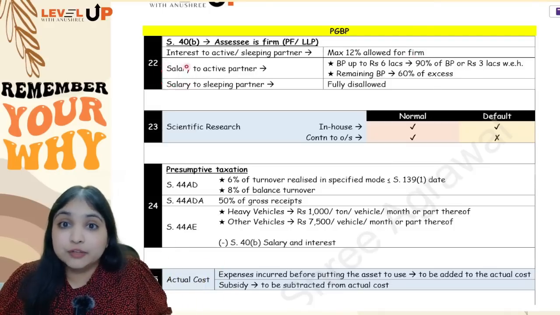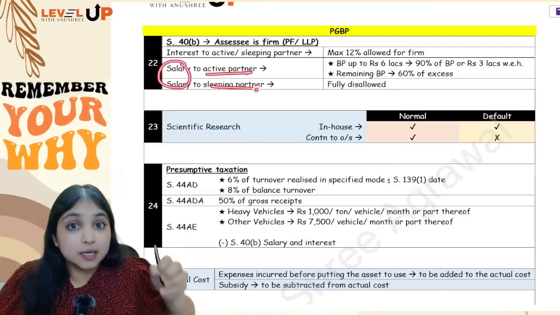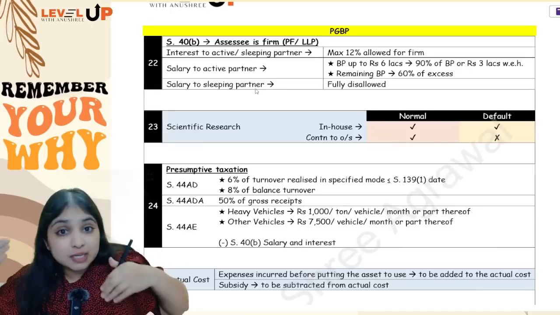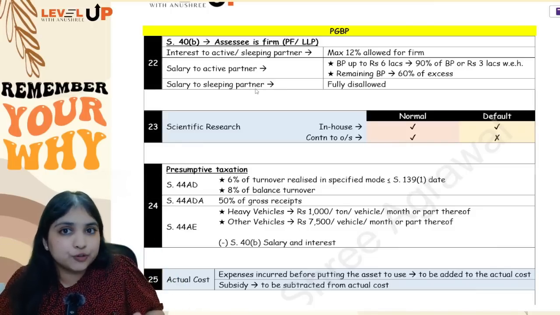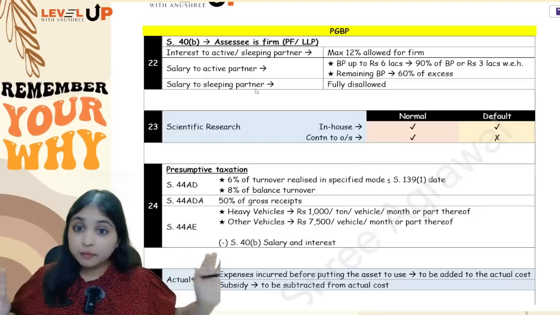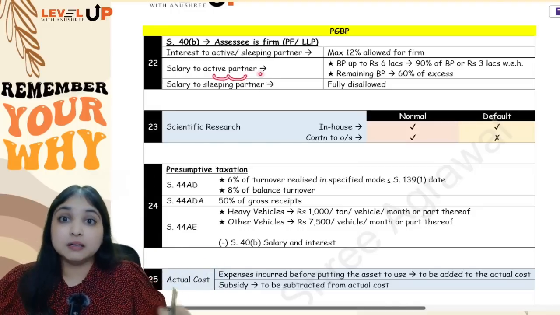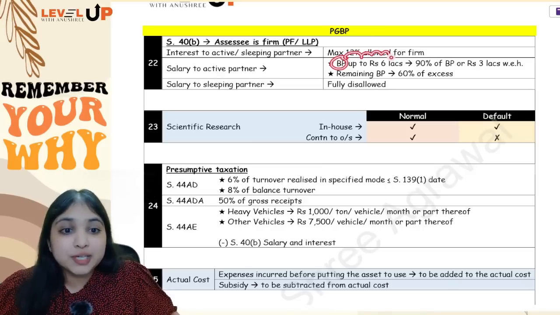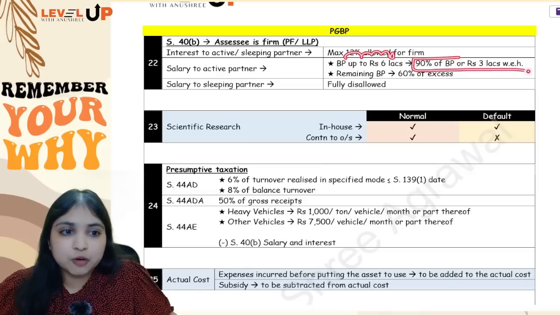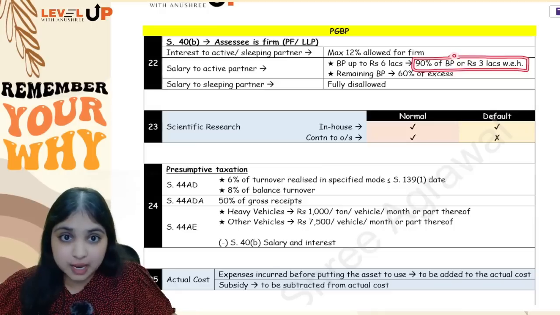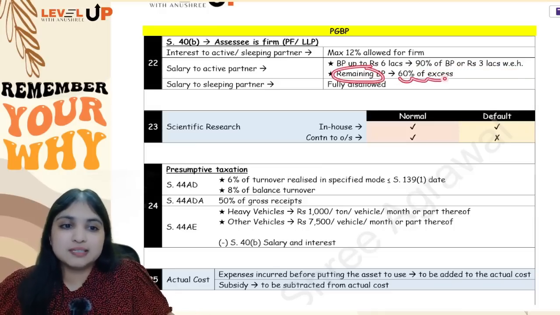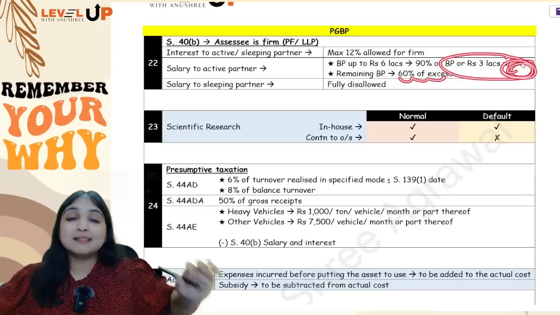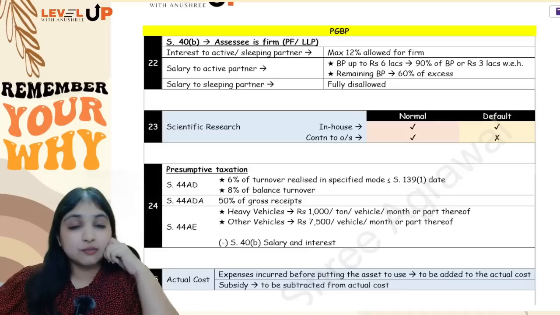But salary only differentiates between active partner and sleeping partner. Any salary paid to a sleeping partner, for the firm it will be fully disallowed. Okay, if nothing is allowed for the firm, nothing will be taxable for the partner, obviously. But when it comes to an active partner, here only you will have to do all the hard work of computing book profit. Book profit up to 6 lakhs, 90% of book profit or 3 lakhs, whichever is higher, will be allowed. On the remaining book profit, 60% of the excess will be allowed. Both of these put together, this will give you the maximum allowable working partner salary for the firm.